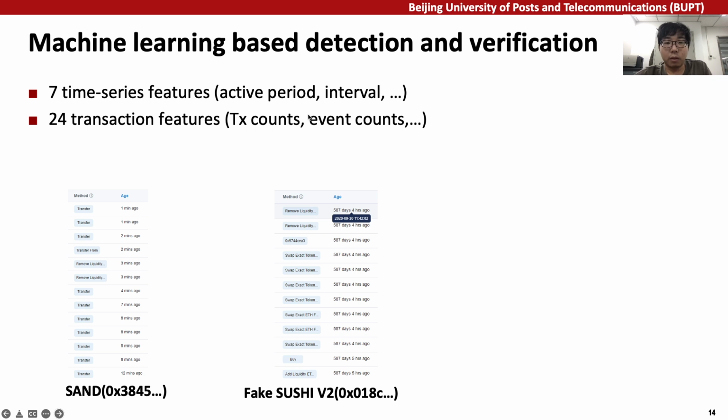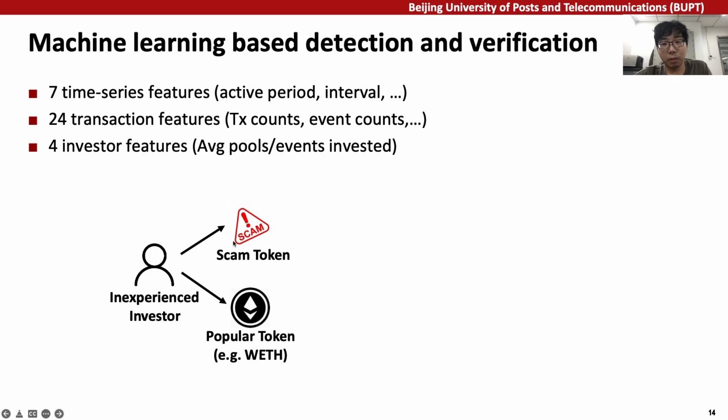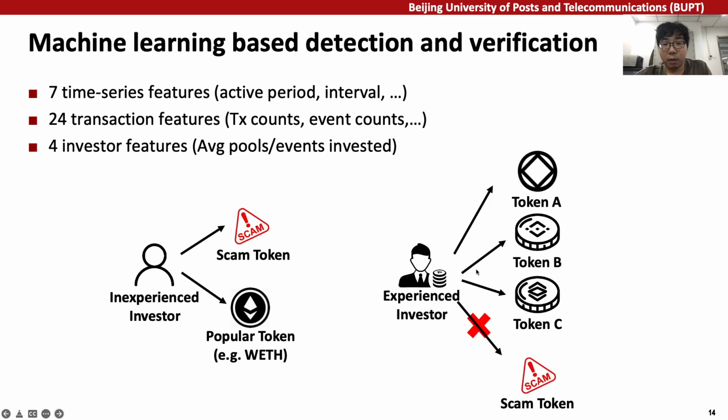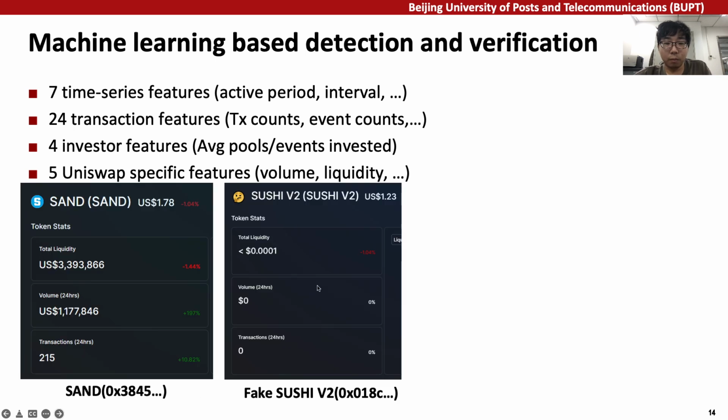Then are the transaction features. Still look at this example. A normal token tends to have more transactions than a scam token. For the investor features, the scam token may attract many inexperienced investors. These investors usually interact with few pools, while experienced investors usually invest in many tokens and will avoid scam tokens. The last is Uniswap specific features. Scam tokens often have low liquidity and volume, while normal tokens operate actively.